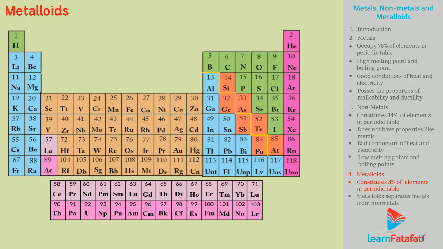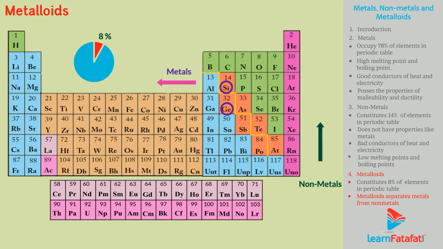They constitute approximately 8% of elements in periodic table. In periodic table, metalloids separate metals from non-metals. For example, metalloids are silicon, germanium, arsenic, antimony, and tellurium.